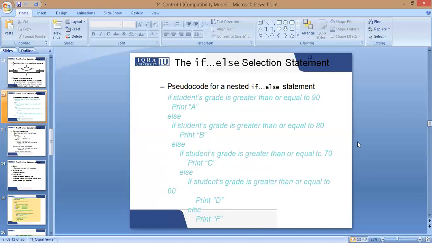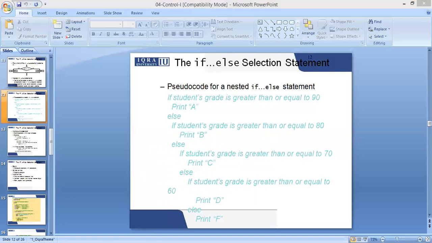As you can see, if the indentation, the second if comes under the first if, the third if comes under the second if, the fourth if comes under the third if. See the indentation, and this is known as a nested if. We use braces in our program in C language to define this. Every if that is nested is going to come under the braces of the previous if.